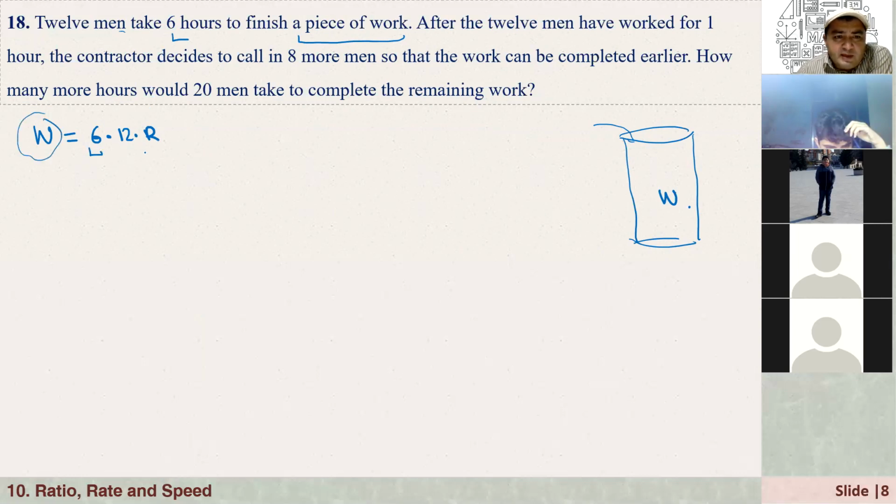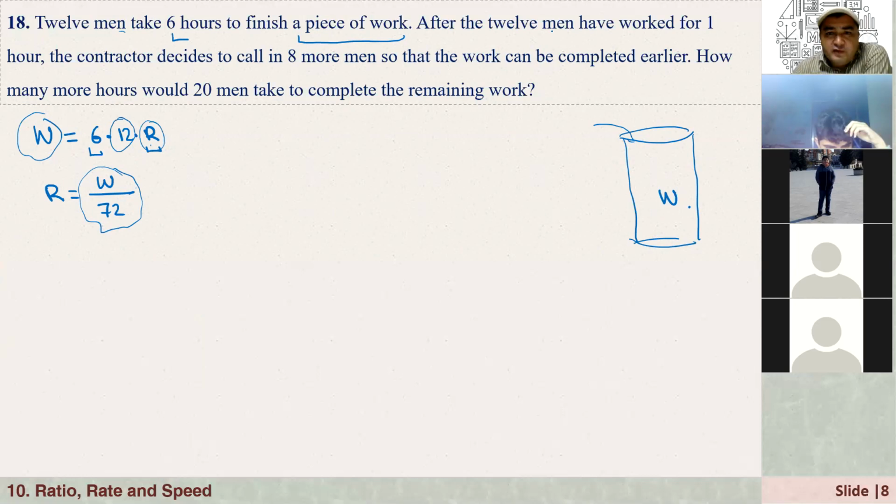Again, this one is time. That is the rate of the people, whatever it is. For example, if they are carrying chairs from outside to the classrooms, let's say in 1 hour they can carry 20 chairs. That's the rate. Now here, 20 people are working together. So what is the rate of one person? The rate is W over 72. That means if only one person works, he can do the whole job in 72 hours. That's the rate of one person.